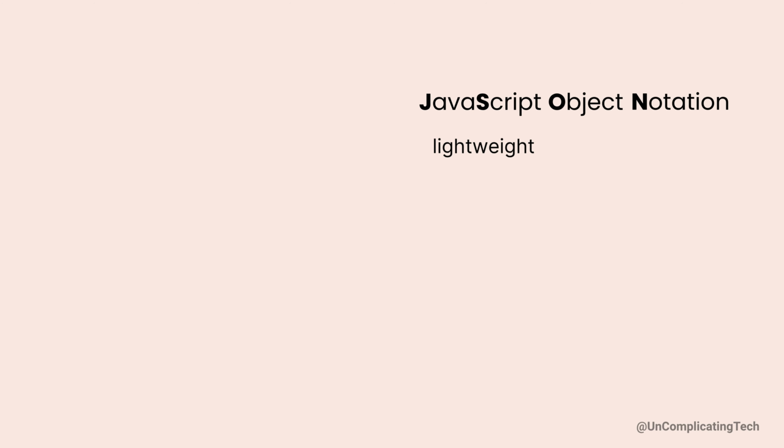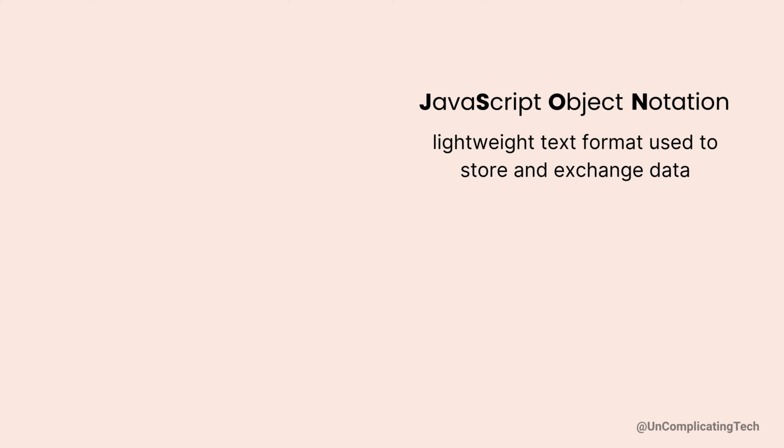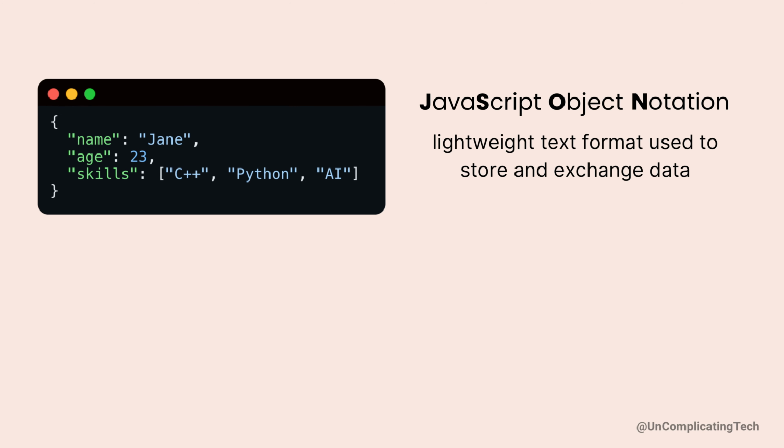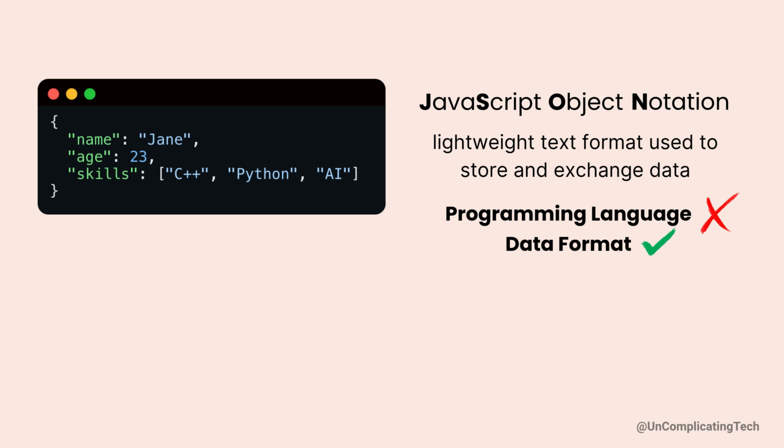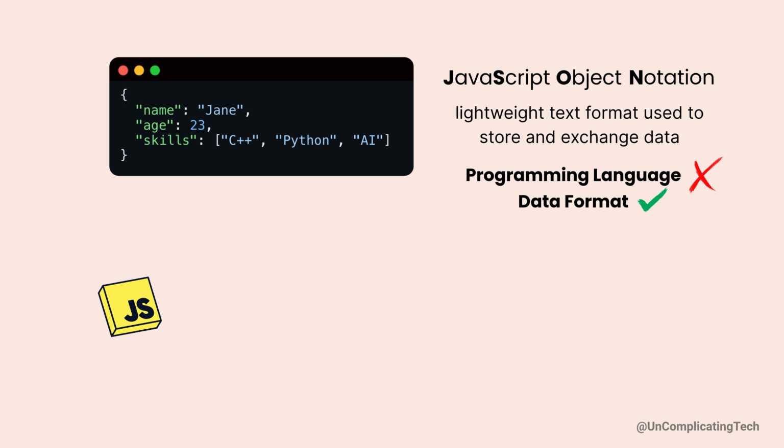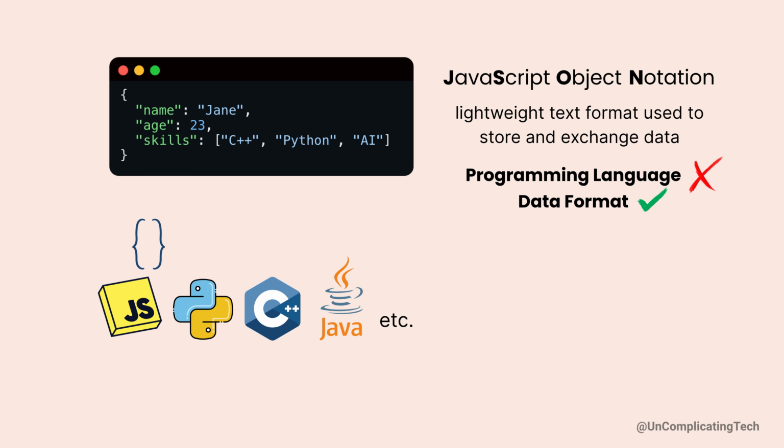It's a lightweight text format used to store and exchange data, one that both humans and machines can understand. It's not a programming language, but a format. Even though it started with JavaScript, JSON is now universal, used by Python, C++, Go, Java, and many more languages.